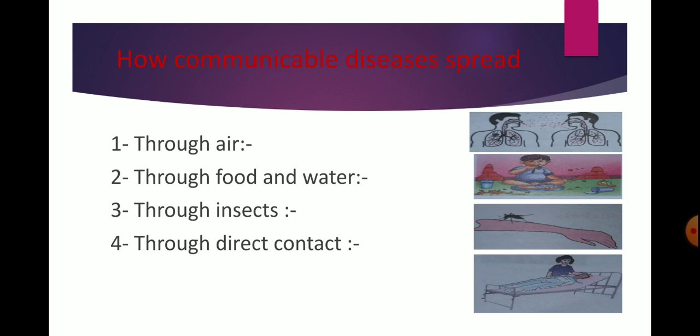Next is through direct contact. Some diseases are spread by direct contact, like through the clothing or articles of a sick person. Chickenpox, measles, whooping cough, ringworm and AIDS. These diseases are spread through direct contact.